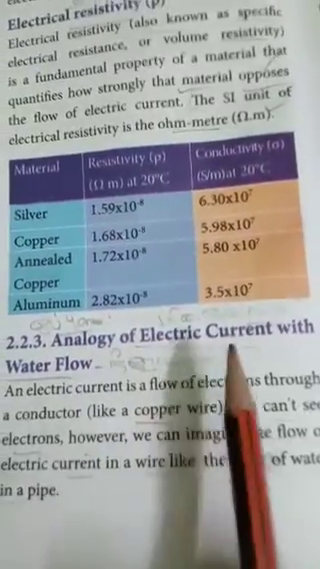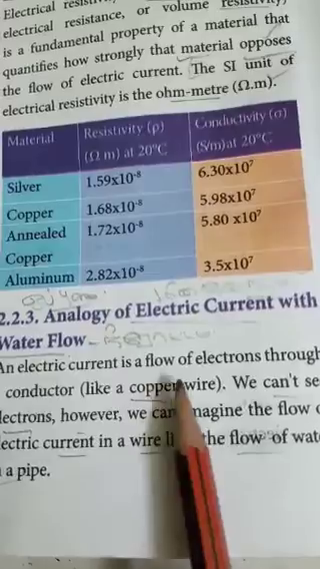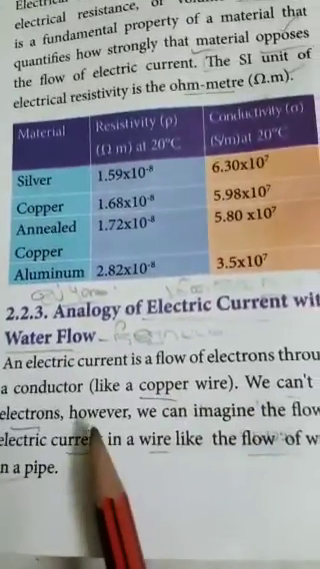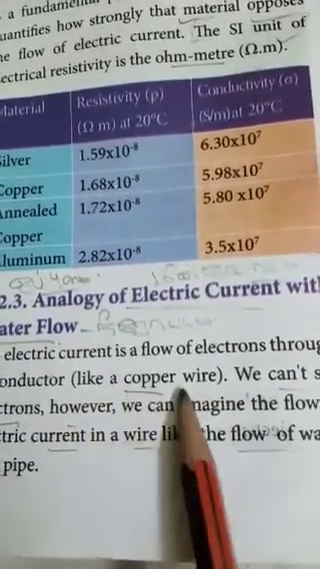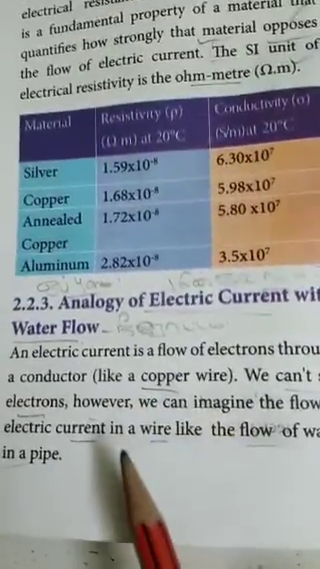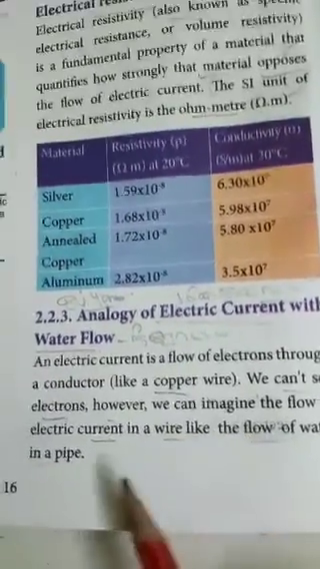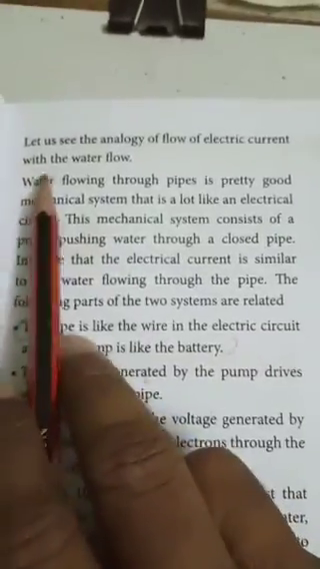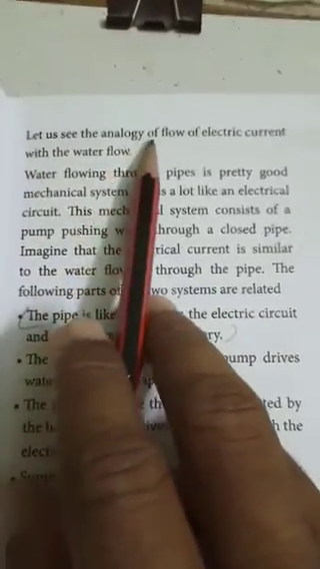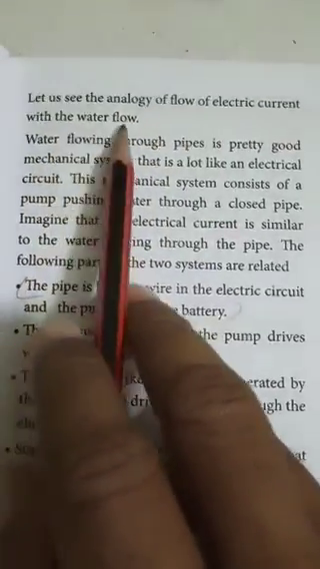Analogy of the electrical current with the water flow. An electrical current is a flow of electrons through a conductor like a copper wire. We cannot see electrons, however we can imagine the flow of electrical current in a wire like the flow of water in a pipe. Let us see the analogy of flow of electrical current with the water flow.